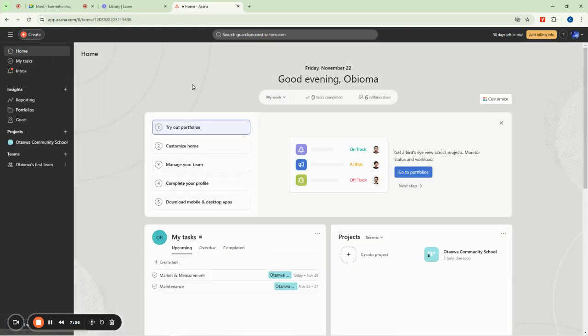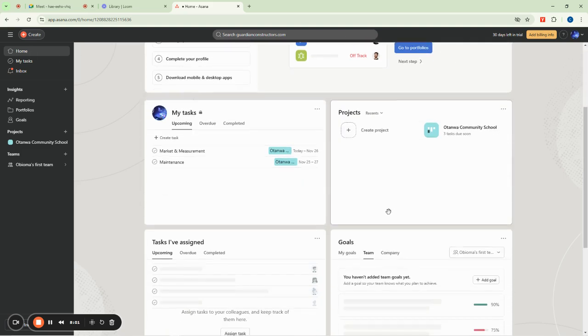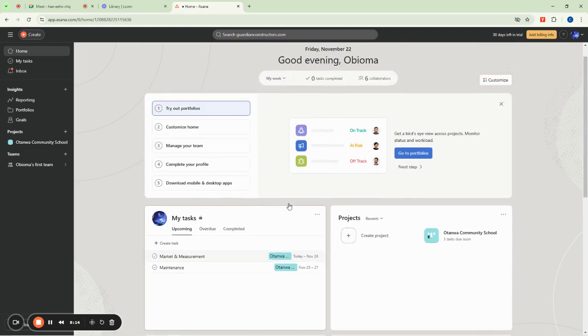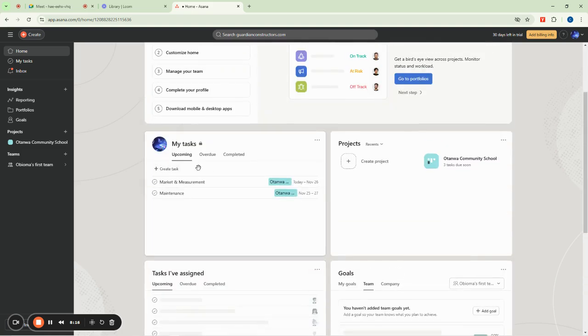So we have the home tab. The home tab gives you a brief overview of all you have in your workspace. You can see I've been working on my, earlier on I created a task called measurement and markets. I even put maintenance also. Then you can see I even added people to the work team.